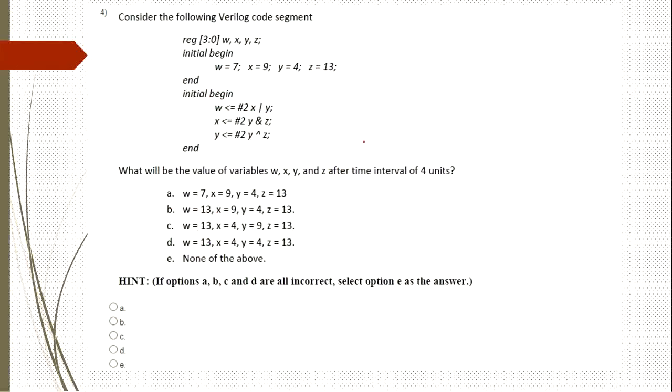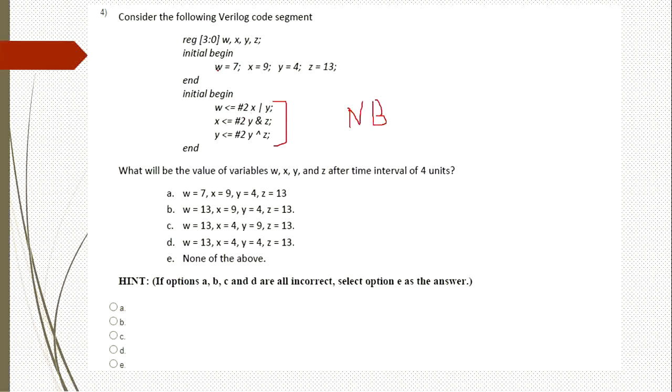Now a similar kind of question with the non-blocking assignment operator. Here the non-blocking assignment operator is used. In non-blocking assignment, we know that all the expressions are going to be executed at a time. But here the delay is specified. Depending on the delay, the value is going to be assigned to the left hand side variable, and the right hand side expression will be calculated at the initial stage itself.